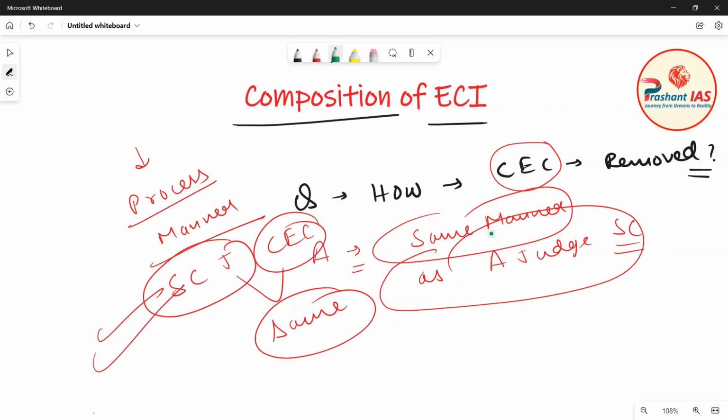So just go through the previous lectures and apply the same process to the Chief Election Commissioner. In the same process, the Chief Election Commissioner is removed by the President of India.